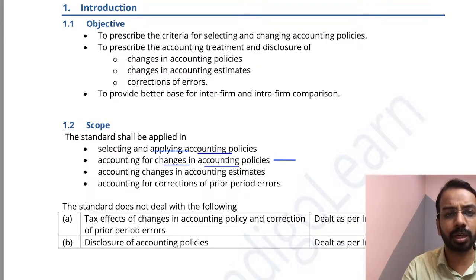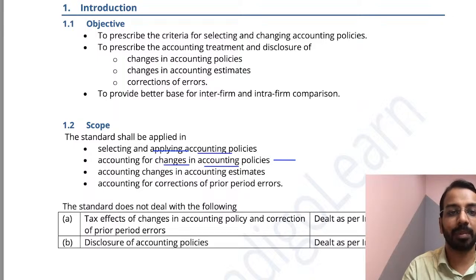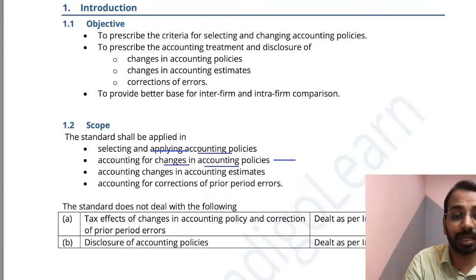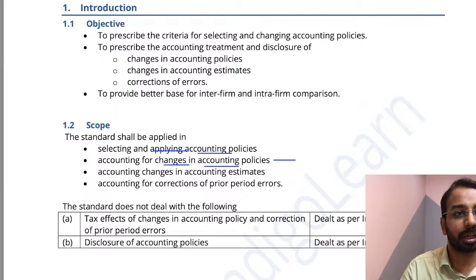Similarly, when you estimate the net realizable value, that is also an accounting estimate. Or you have to determine the fair value of an asset or a liability, that is also an accounting estimate. You make provisions for warranty obligations, that is also an accounting estimate. So whenever there is a monetary item which is subject to a measurement uncertainty, that is what we call an accounting estimate.